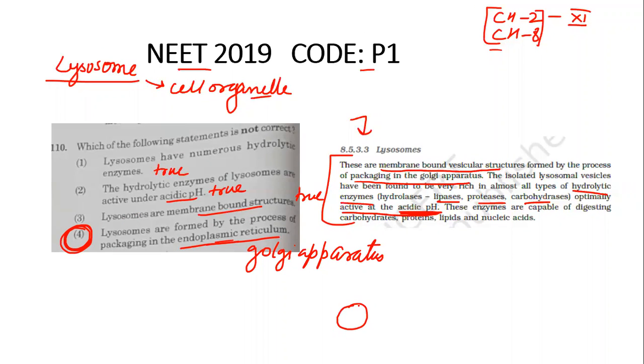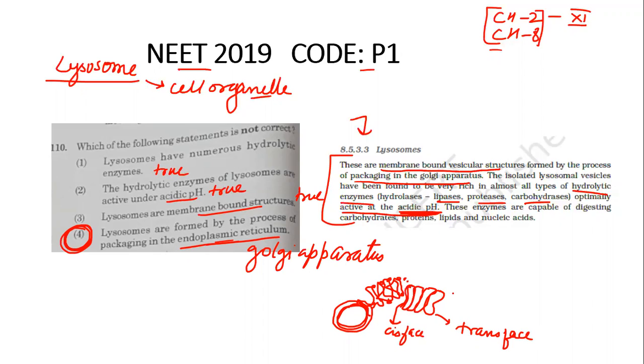The reason: if this is the nucleus, from the nuclear membrane arises the endoplasmic reticulum, like this. Usually the rough endoplasmic reticulum is the one which arises from the nuclear membrane. Near the rough endoplasmic reticulum, we also find sac-like structures like this. This one is known as the cis face of the Golgi apparatus, and this is known as the trans face of the Golgi apparatus.